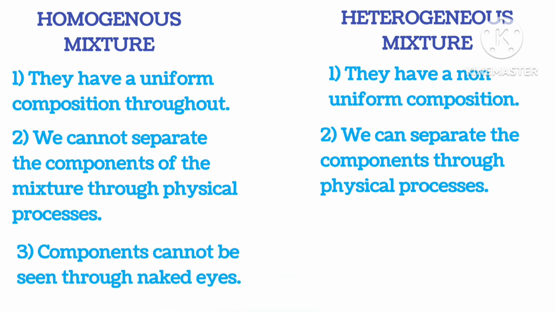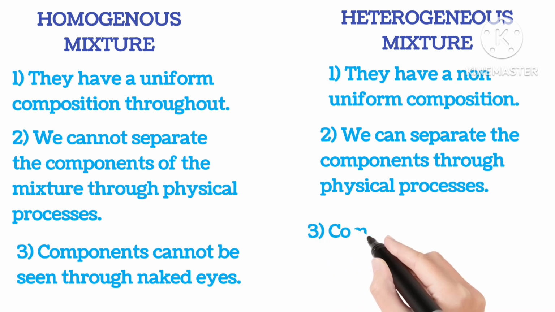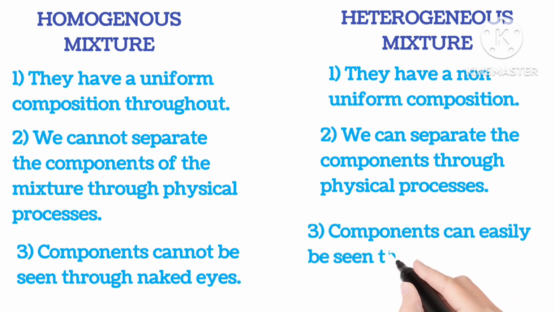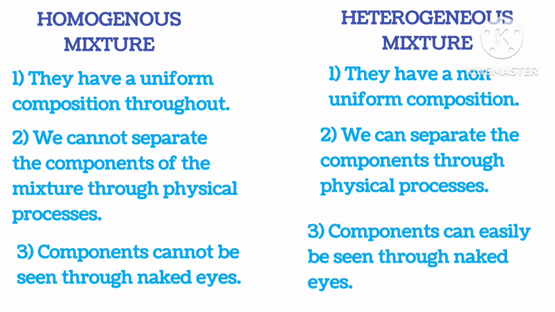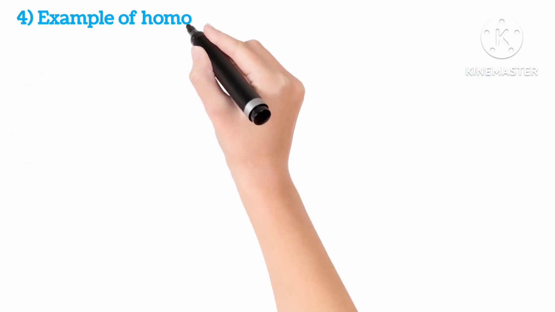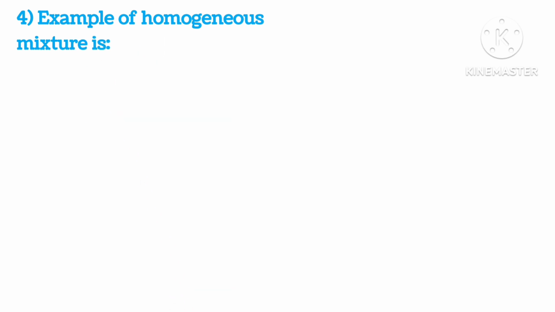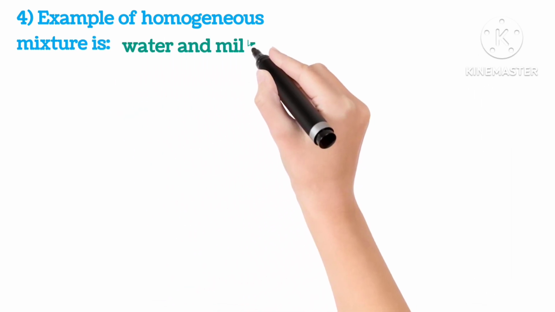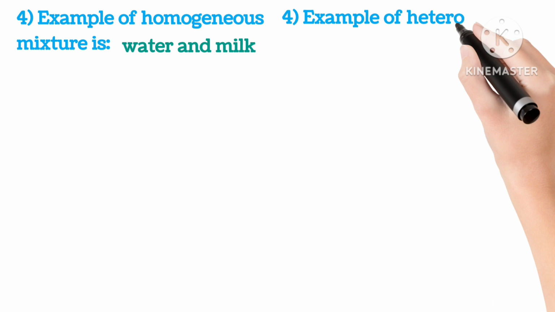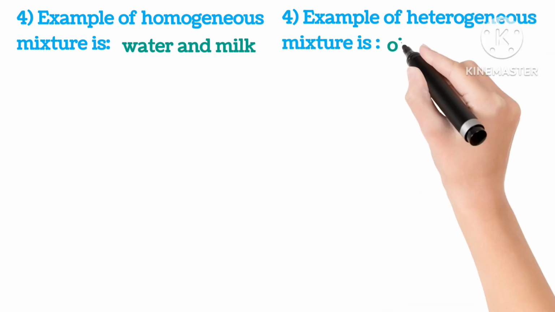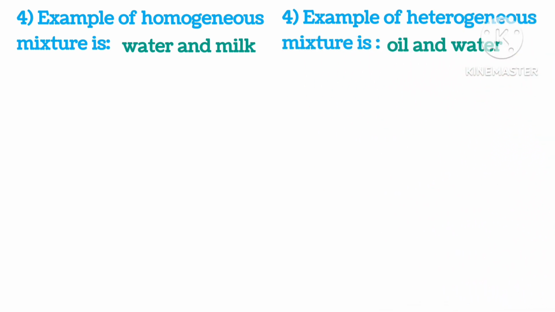Components cannot be seen with naked eyes in a homogeneous mixture. Components can easily be seen with naked eyes in heterogeneous mixtures. Example of a homogeneous mixture is water and milk. Example of a heterogeneous mixture is oil in water.